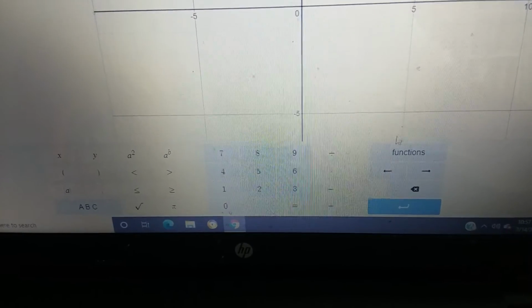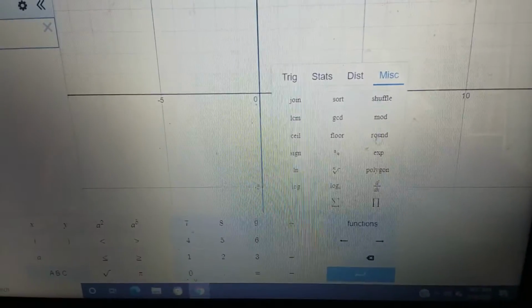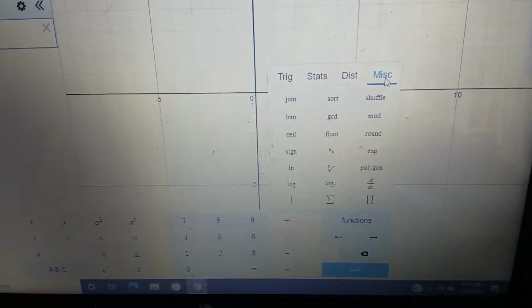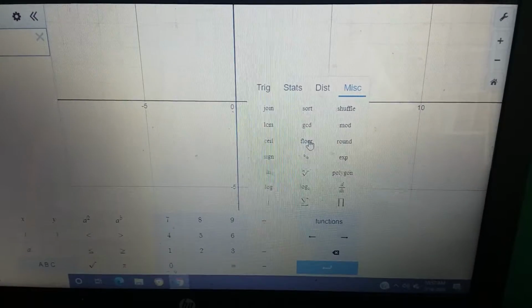Go over to Functions. Click on Miscellaneous, and then you'll see Floor Function. Okay, it's the same thing as the greatest integer function. We're going to use floor. Okay, the floor of x is right there.